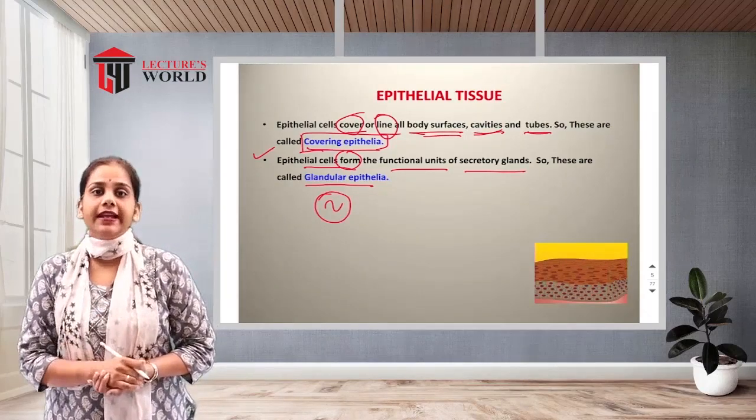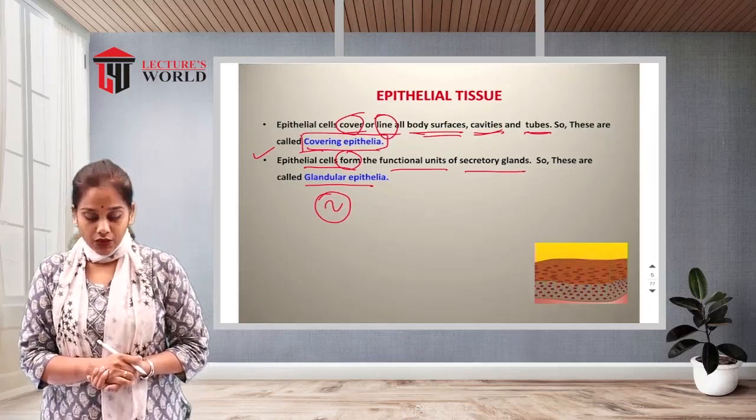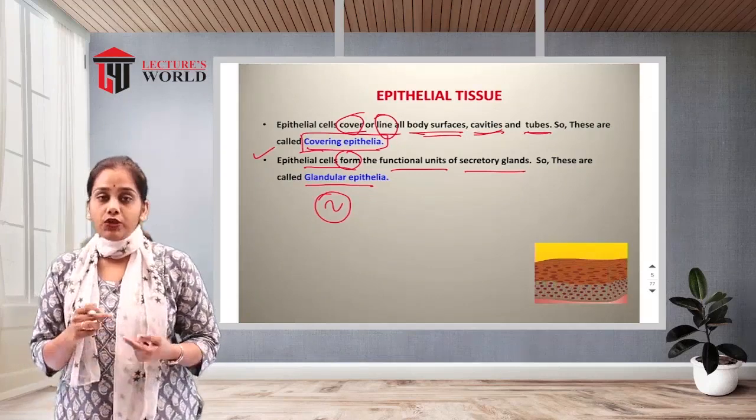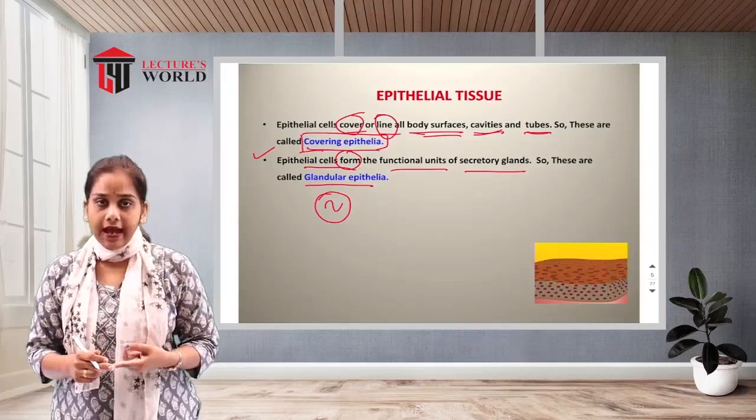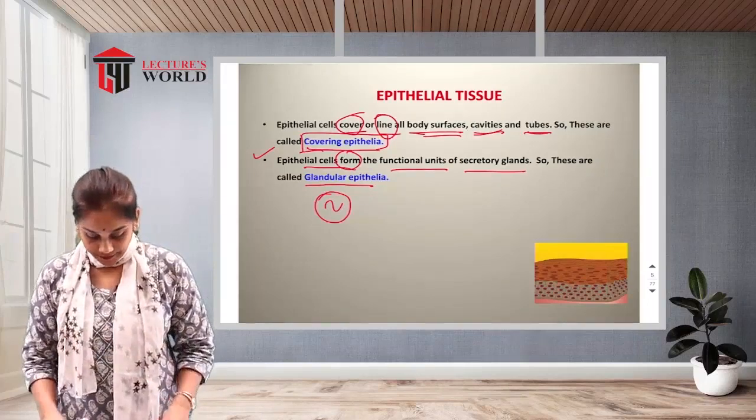So it is known as covering epithelia and also as glandular epithelia.